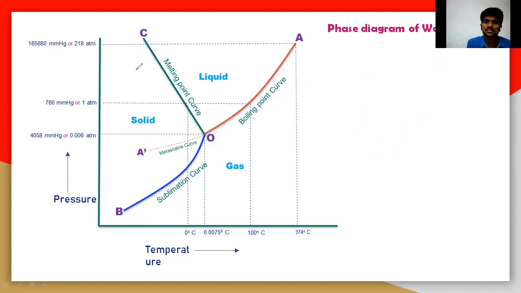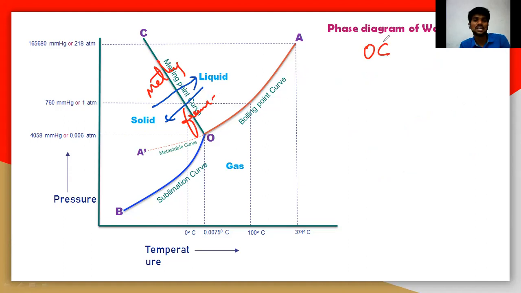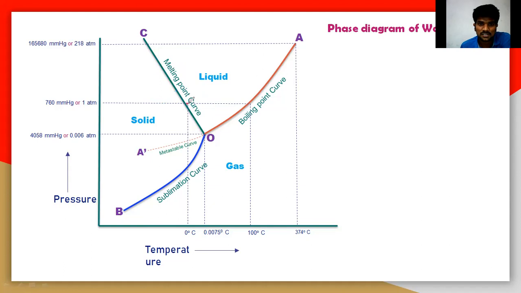So what is actually the difference between melting and freezing? Solid is moving towards liquid, and liquid is moving towards solid. When solid converts to liquid, this is melting, and when liquid converts into solid, this is freezing. So on this particular curve OC, this is called the melting point curve or freezing point curve. Let us take a point here.